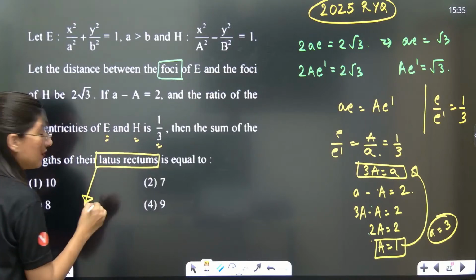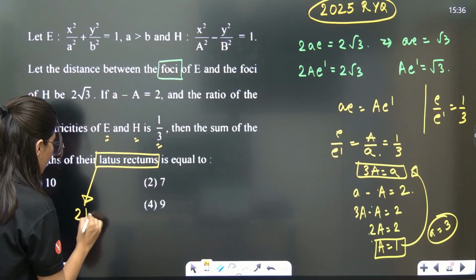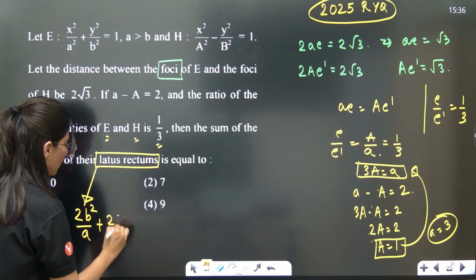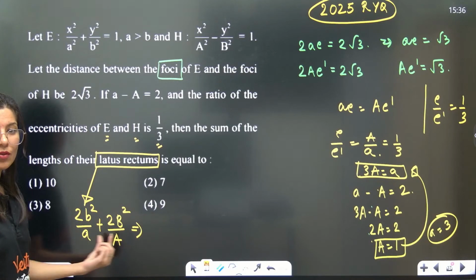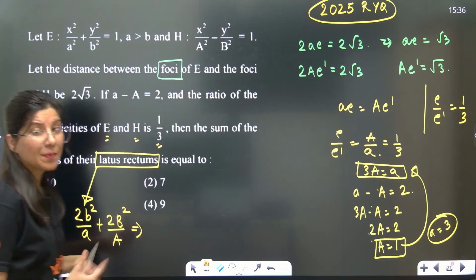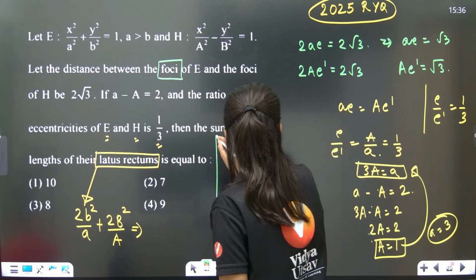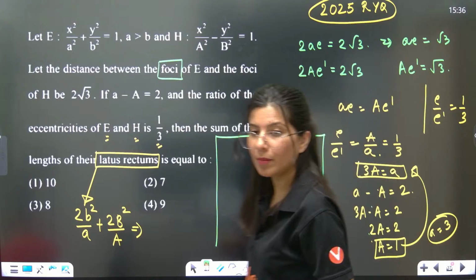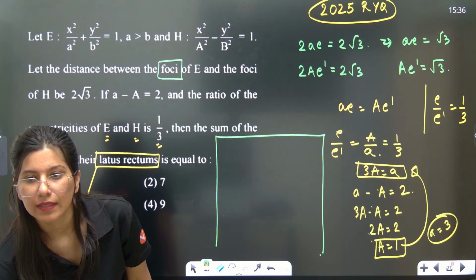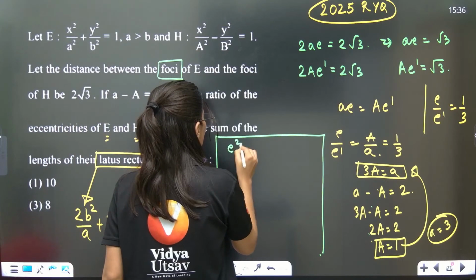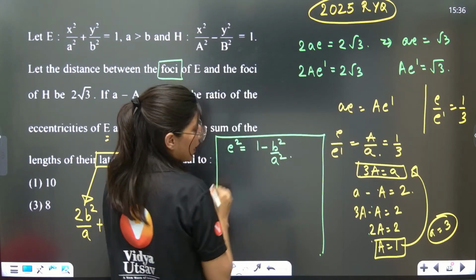So latus rectum of ellipse and hyperbola, standard, a greater than b, and this is the minus sign. So 2b square by a plus 2B square by A. So now understand, you have both a together. B square, capital B square is pending. And you know what? Ellipse and hyperbola eccentricities are also over here. So see, calculation of small b and capital B, we are going to do it over here. See, eccentricity of ellipse will be 1 minus b square by a square.